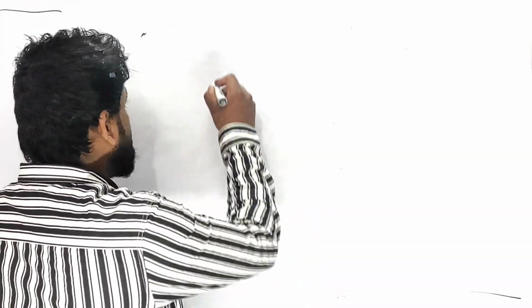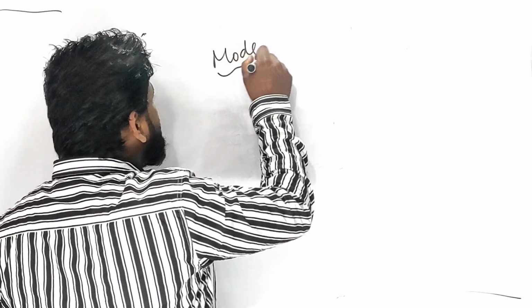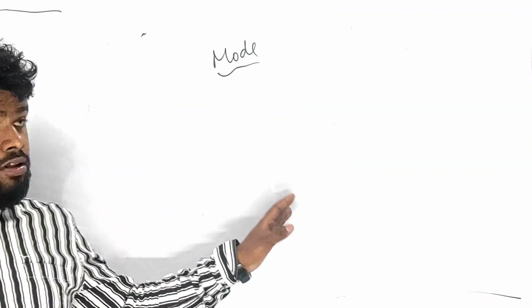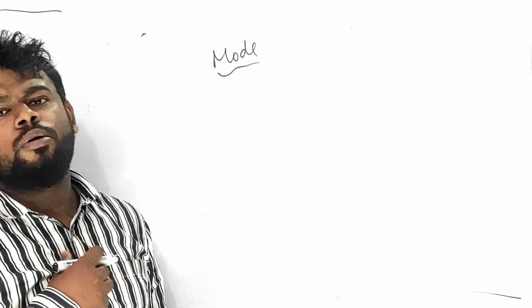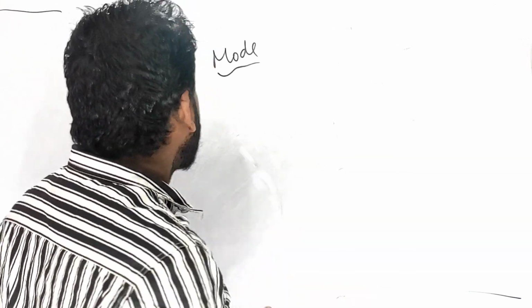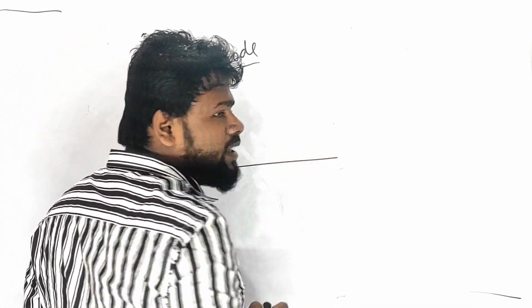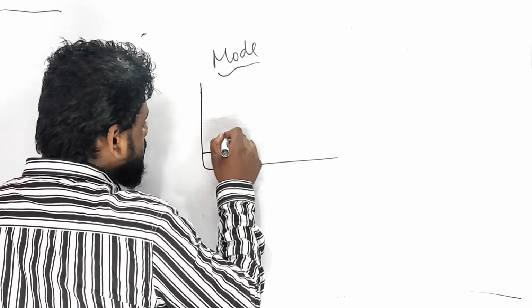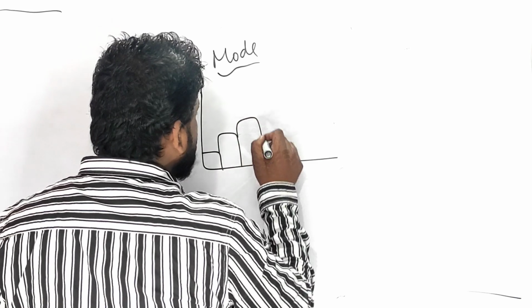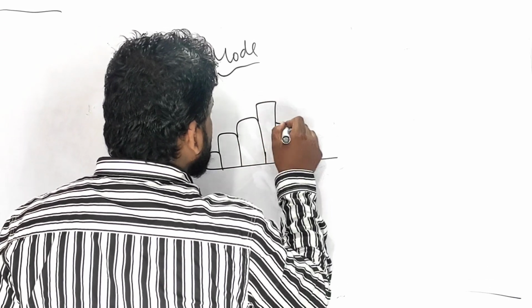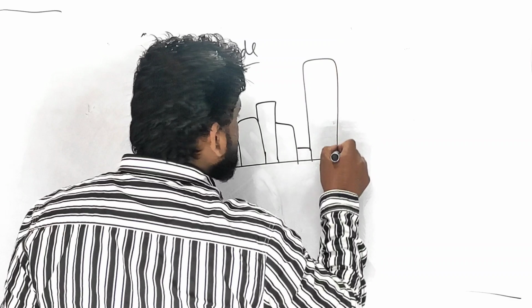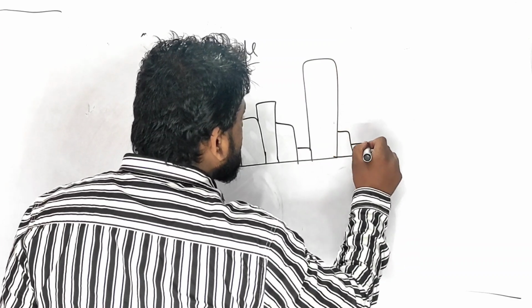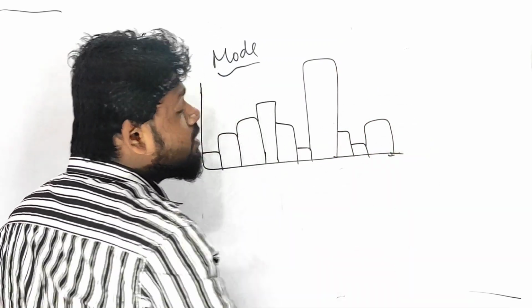Coming to the mode. Generally in case of CBSE there is a formula that is very long: L plus F1 minus F0 by 2 F1 minus F0 minus F2 into H. But here not a single formula is there, but you have to take out the mode. How? Suppose a histogram would be given, in this way. You have to find the mode. How can you find the mode?